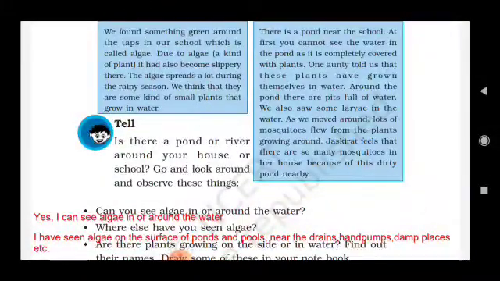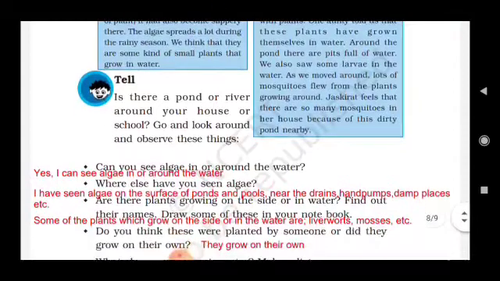Go and look around and observe this thing. Can you see algae in and around the water? Yes, I can see algae in or around the water. What else have you seen? I have seen algae on the surface of the ponds and pools, near the drains, hand pump, dam places, etc. Are there plants growing on the side or in water?